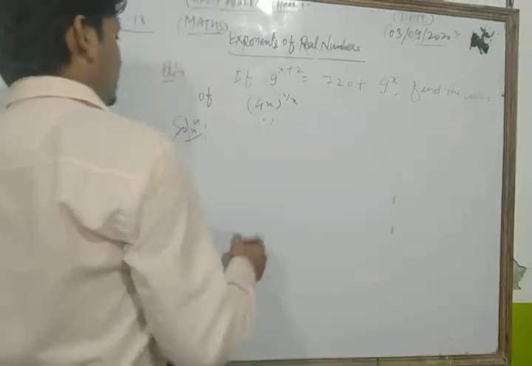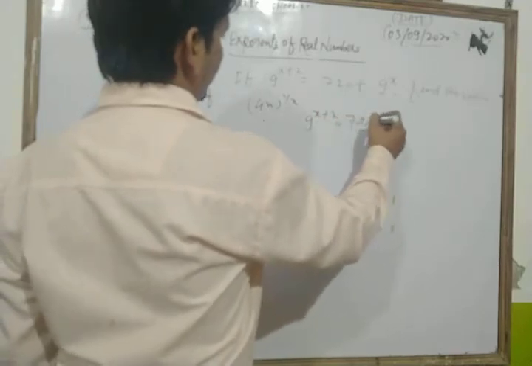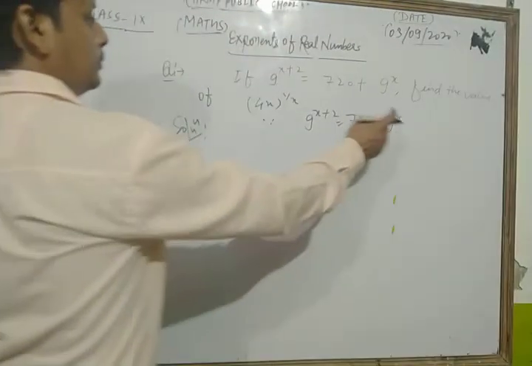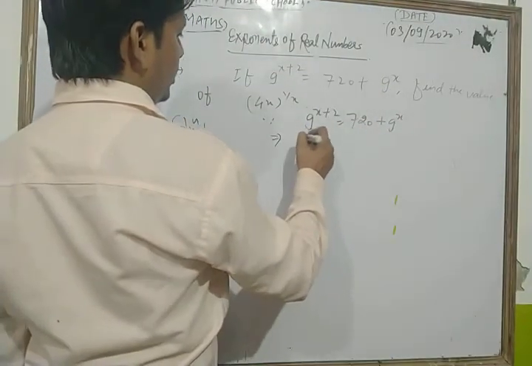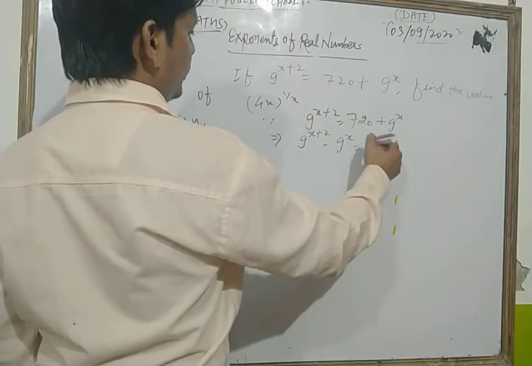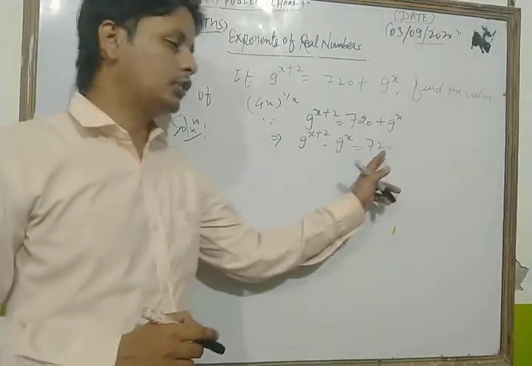We write 9 to the power x plus 2 is equal to 720 plus 9 to the power x. Now dear student, here we transfer 9 to the power x to that side, so we get 9 to the power x plus 2 minus 9 to the power x is equal to 720, as it is.